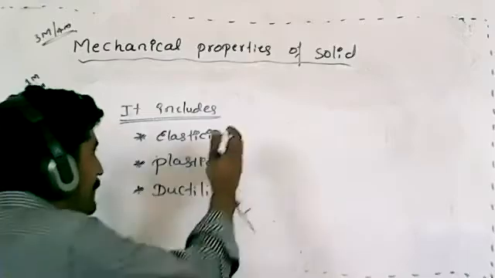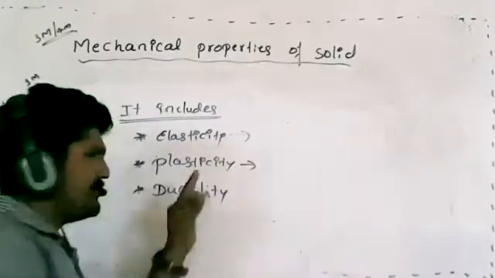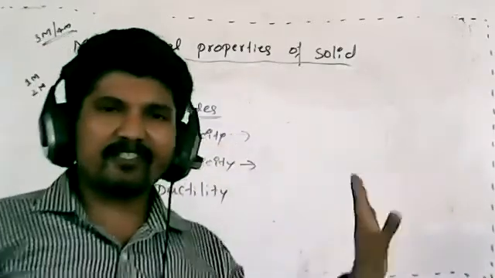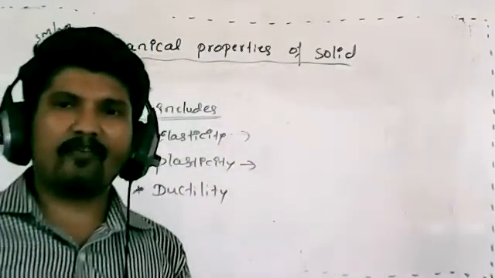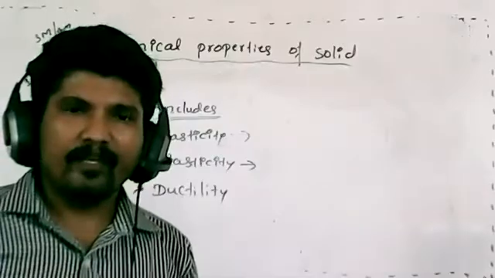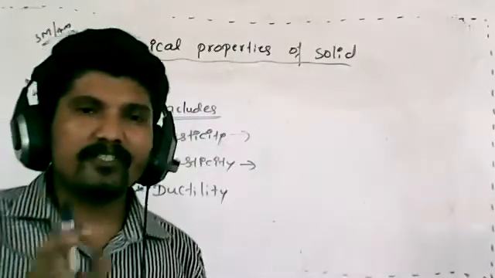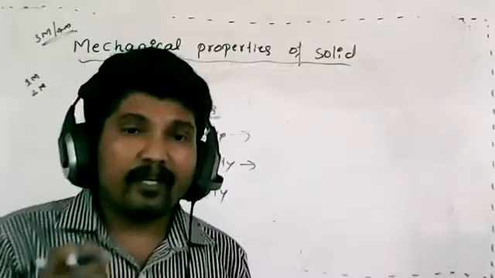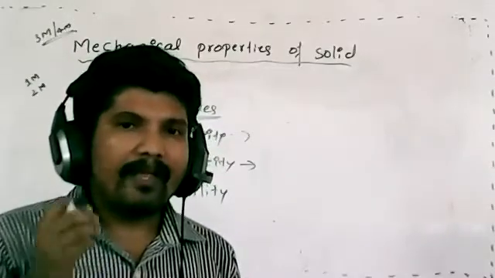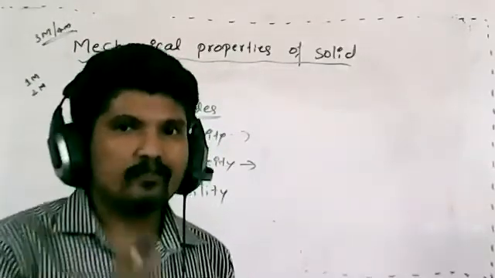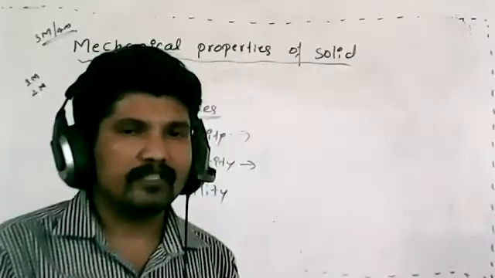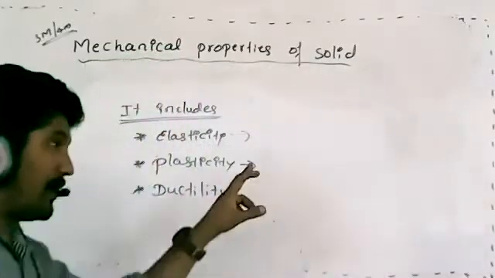Then one more is plasticity, just the reverse of this. A body which does not regain its original shape and size, even if we remove an external force. So that is called plasticity.